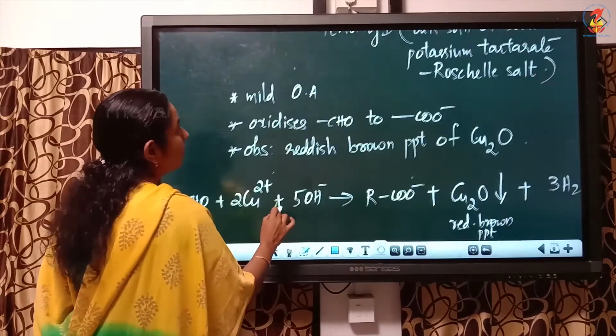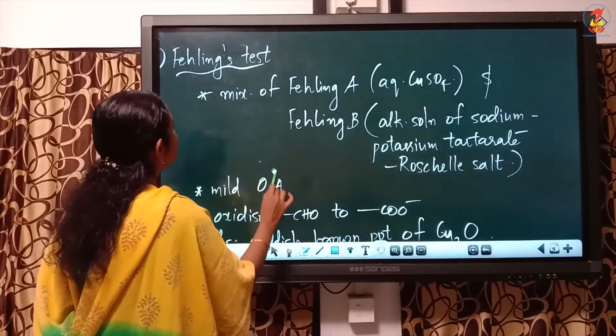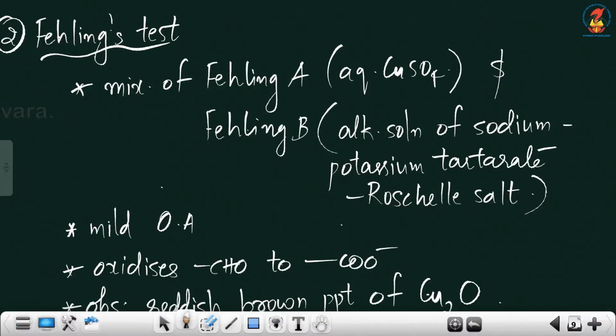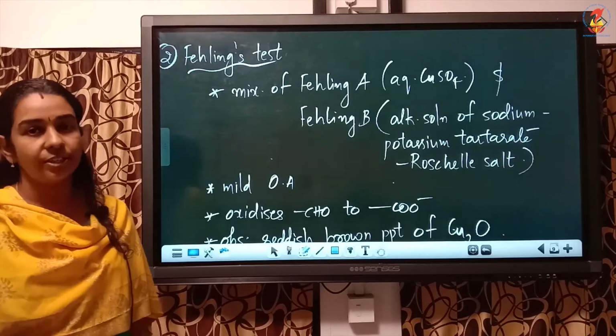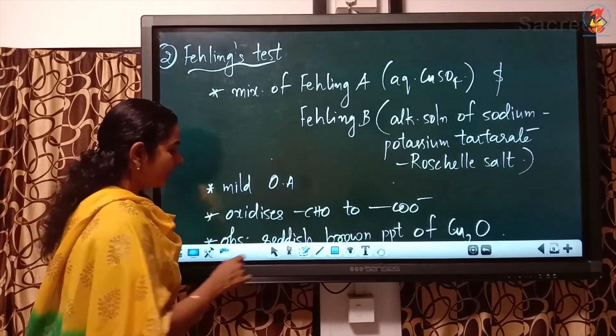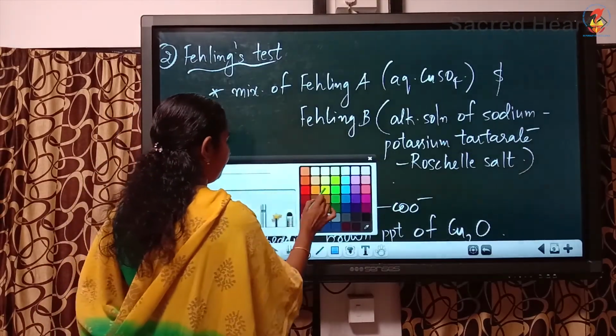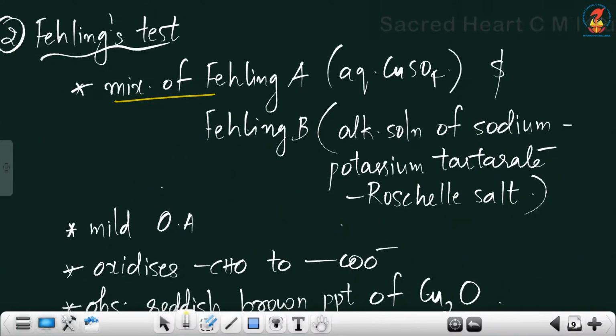The next mild oxidizing agent is Felling's test or Felling's reagent. What is Felling's reagent? It is a mixture of Felling A and Felling B. What is Felling A?